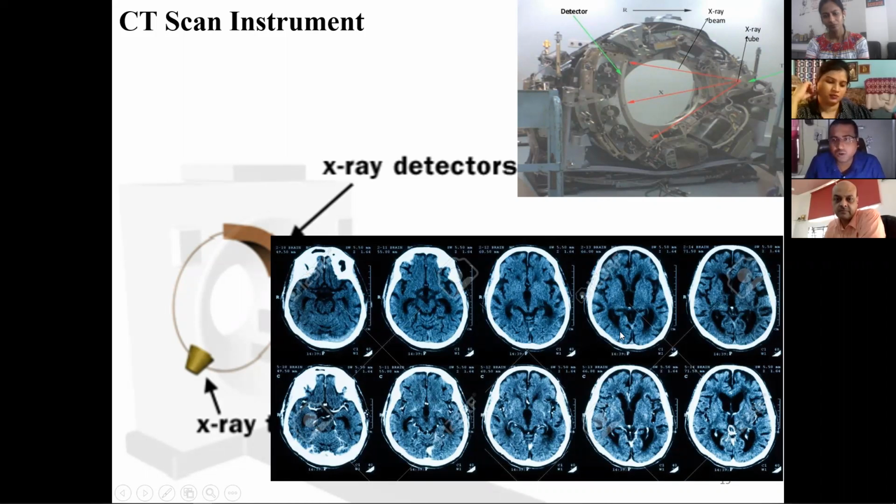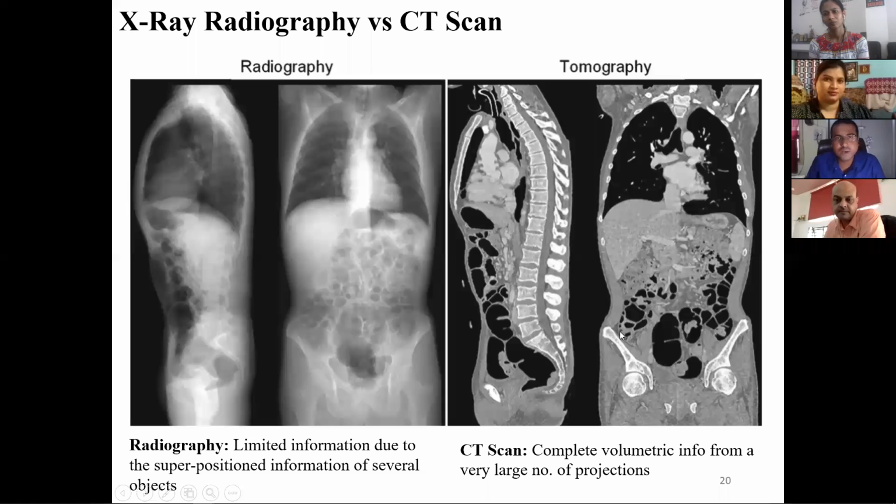Now I will compare the two techniques, X-ray radiography and the CT scan technique. You can see that in X-ray radiography the images are quite blurred. We cannot see each and every organ very easily. But in tomography, compared to radiography, quite a lot of things are clear. If you see the spine, it is quite clear, but it is not clear here.